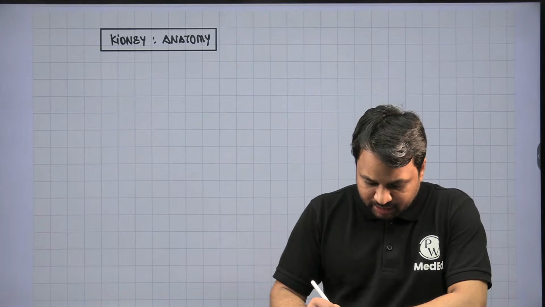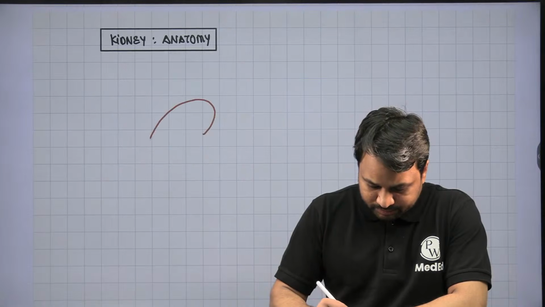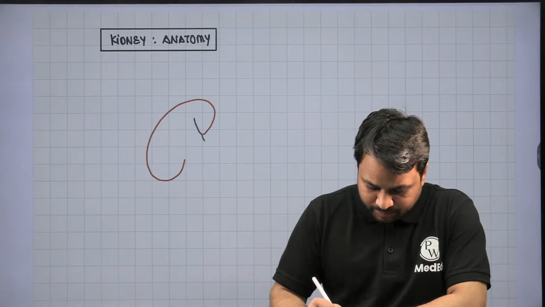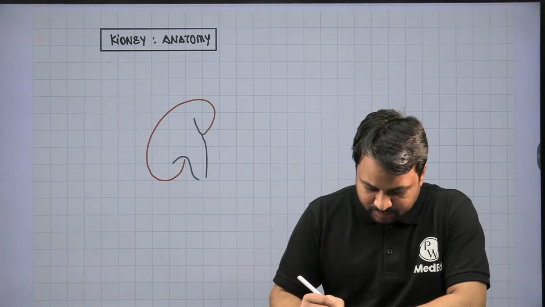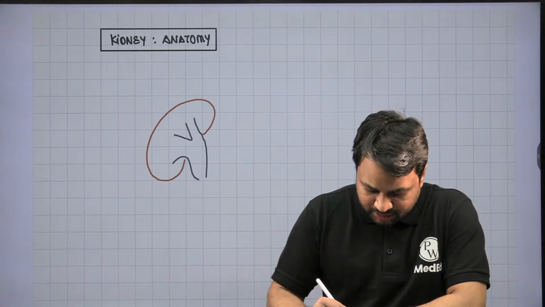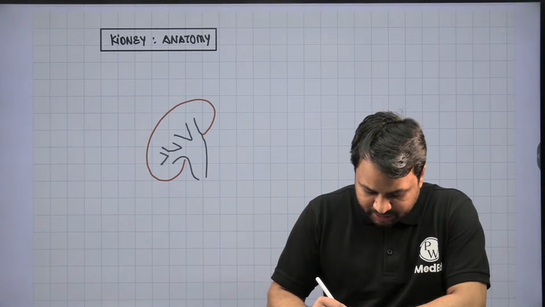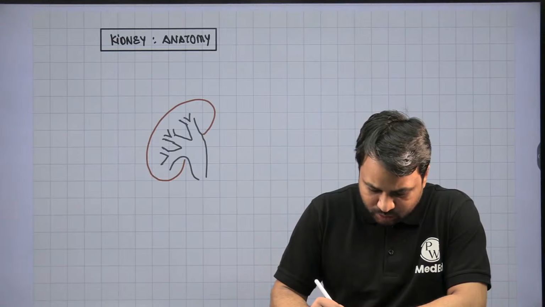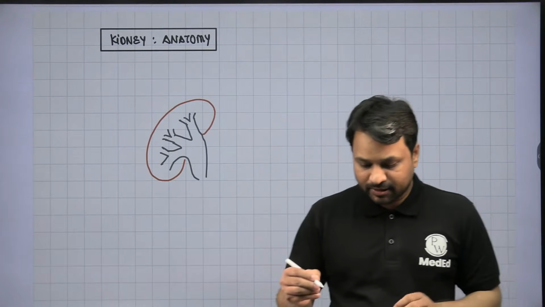Now, this is how the renal parenchyma would look, right? This happens to be your pelvic-calyceal system. This will develop into major calyxes. This will bifurcate into minor calyxes, right? There are around 2 to 3 major calyxes, and there are 2 to 3 minor calyxes per major calyx, right?